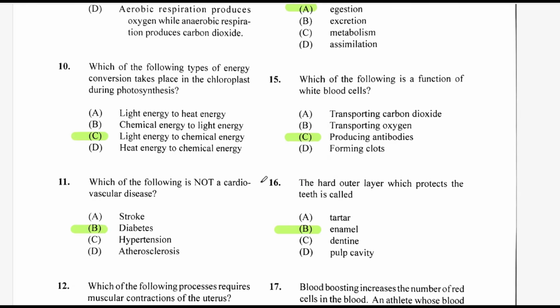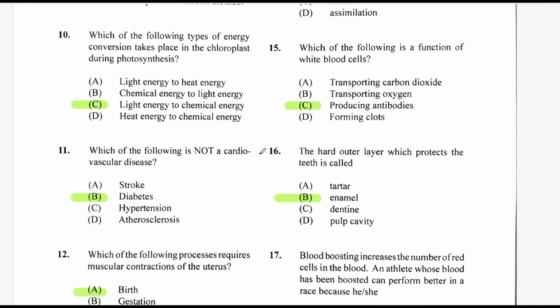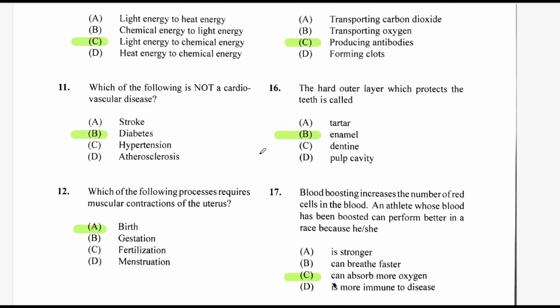Question 10, which of the following types of energy conversion takes place in the chloroplast during photosynthesis? Remember, the energy is coming in the form of light or sunlight, and it is being transferred to chemical energy. So C for 10. Question 11, which of the following is not a cardiovascular disease? And that would be diabetes. Diabetes is affecting the pancreas.